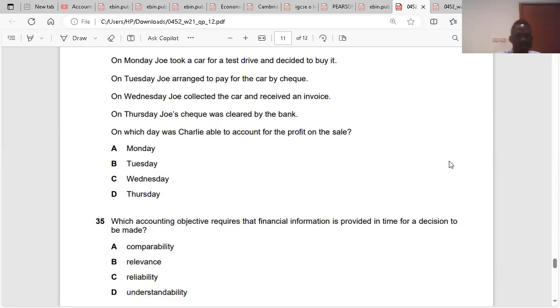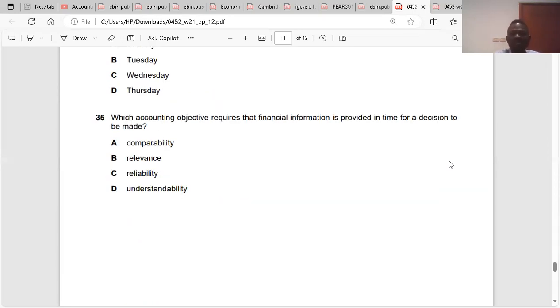And the last question: which accounting objective requires that financial information is provided in time for a decision to be made? Relevance. The principle says that whatever information we need, it must go in line with time, so that we will be able to use it for what we need to use it for. So it has to be relevant. So the answer is B. Done.